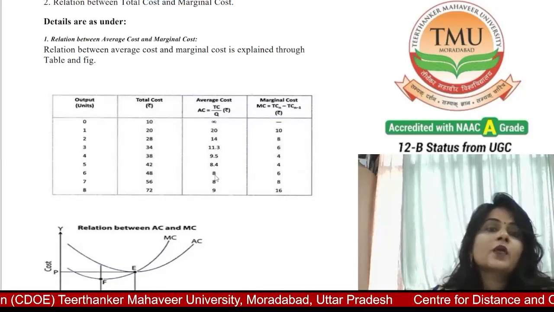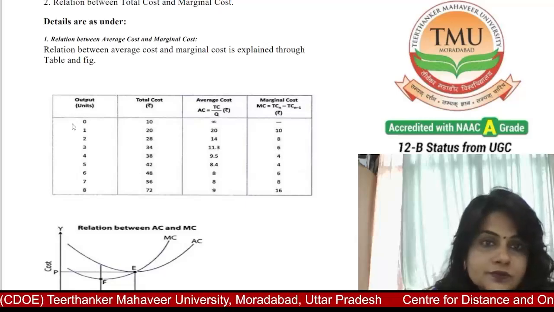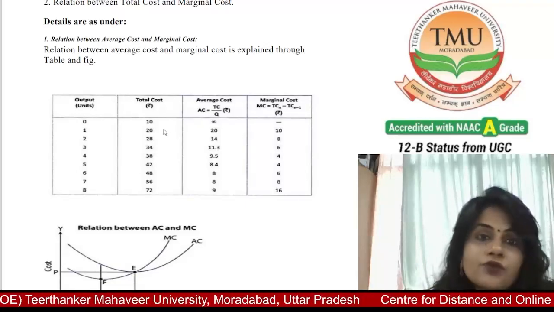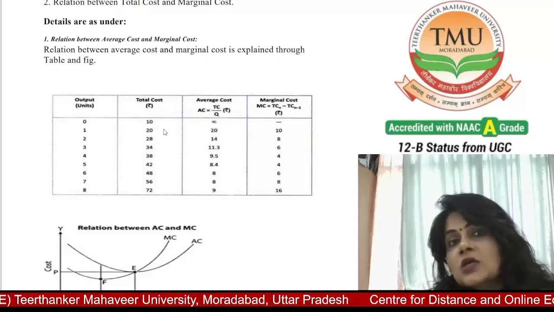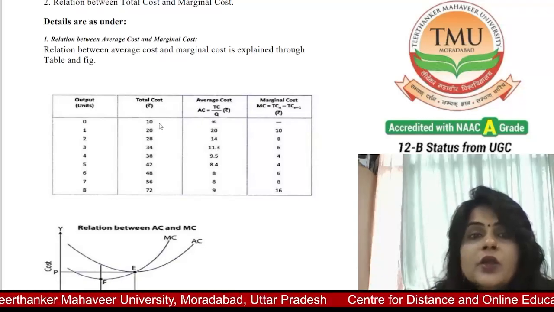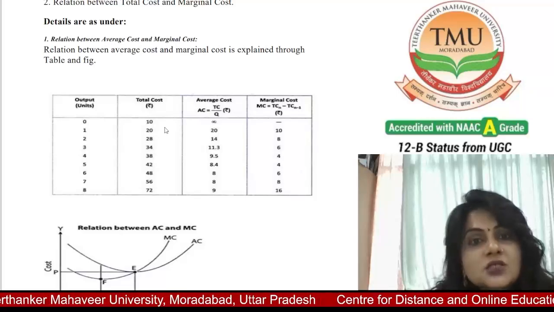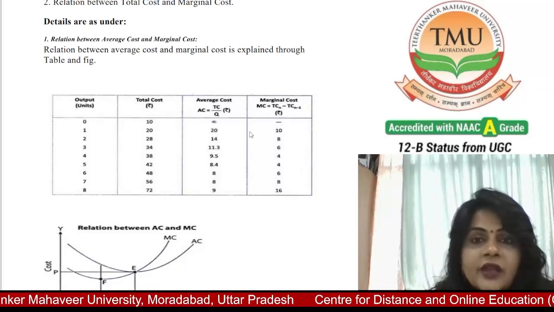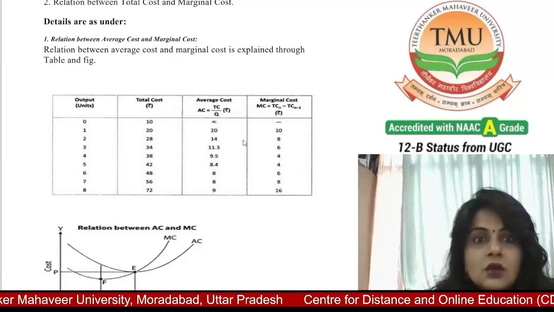Here you see when the output is 0, total cost is 10. Why is it 10? Because fixed cost is included here; variable cost is not included, but fixed cost is. So total cost is 10, average cost infinity, and marginal cost nothing.